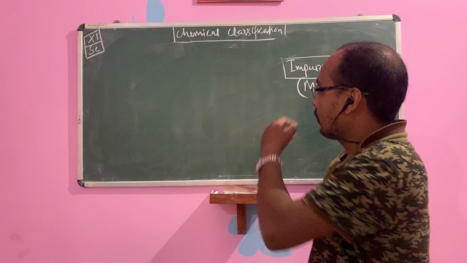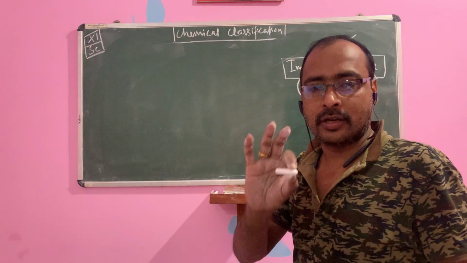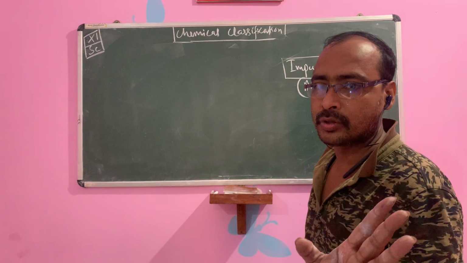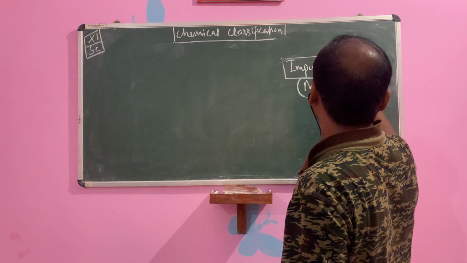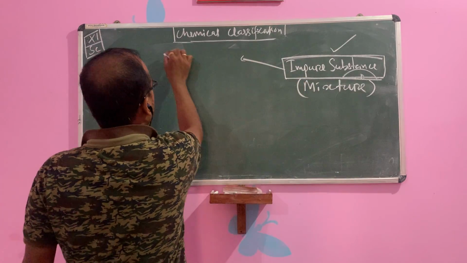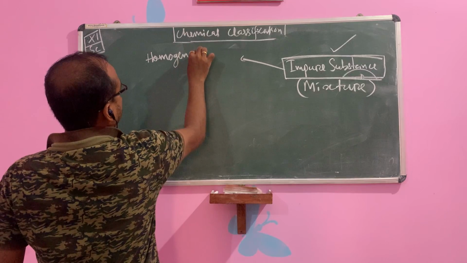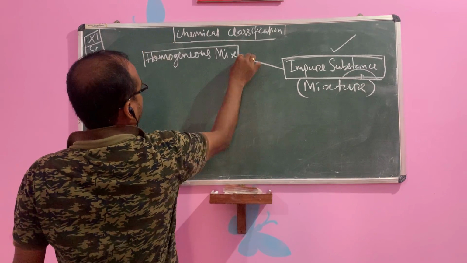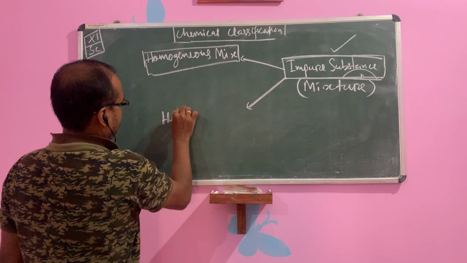Okay, children. So mixtures: alloys are mixtures, salt solution or sugar solution, these are all mixtures. Impure substances, mixtures, are broadly divided into 2 types. There is the homogeneous mixture. Okay, children. Then another one is the heterogeneous mixture.